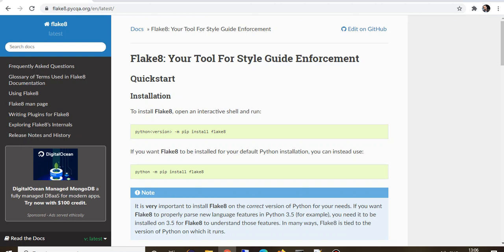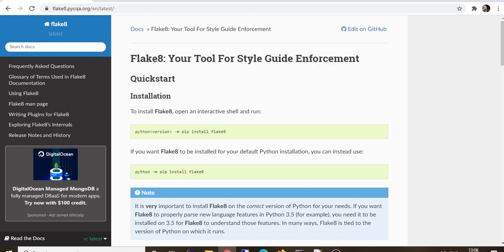So for instance, if you have some statements like import statements and those imports are not used, that is not as per the standard, right? You should only import those libraries which you are going to use, or there should be some spaces after and before the functions. All these are standard guidelines provided by PEP8, and this Flake8 tool will try to check your code as per these PEP8 standards and will give suggestions.